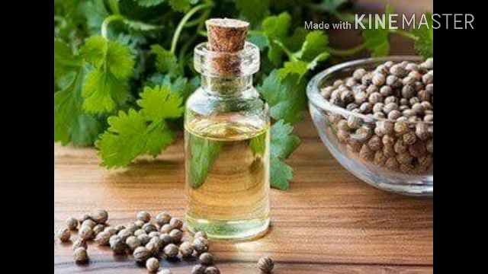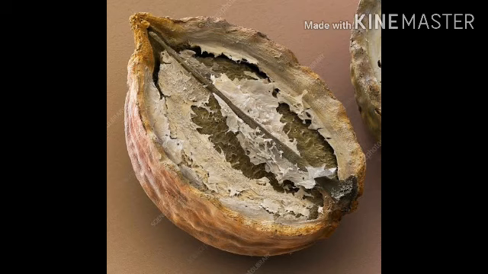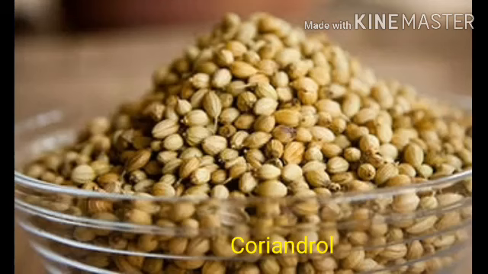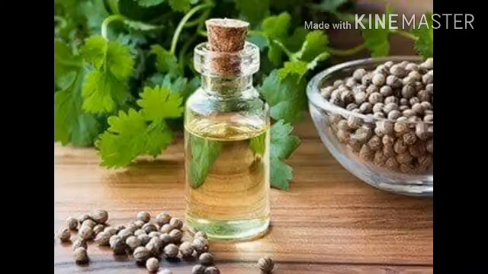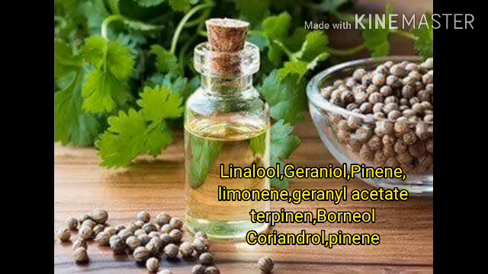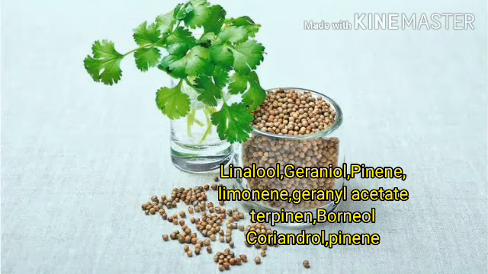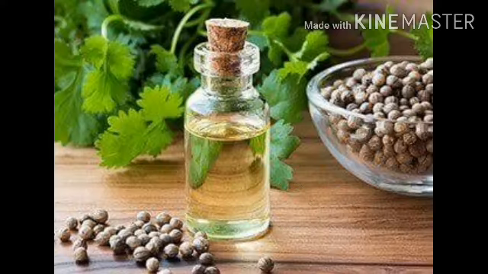There is another important chemical compound called coriandrol. It is a major phytochemical which is very effective as an anti-inflammatory. The active principles are monoterpenols such as linalool and geraniol, pinene, limonene, geranyl acetate, terpene, borneol, coriandrol and alpha-pinene.